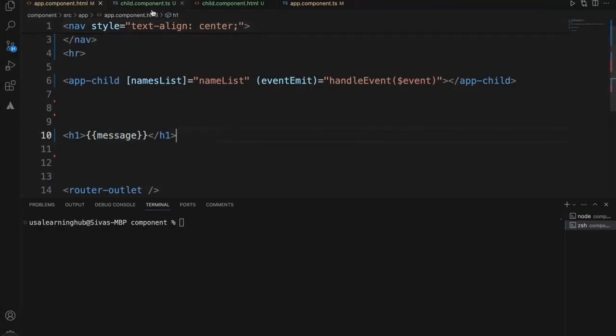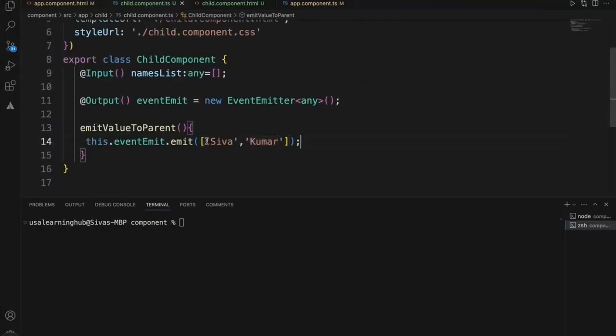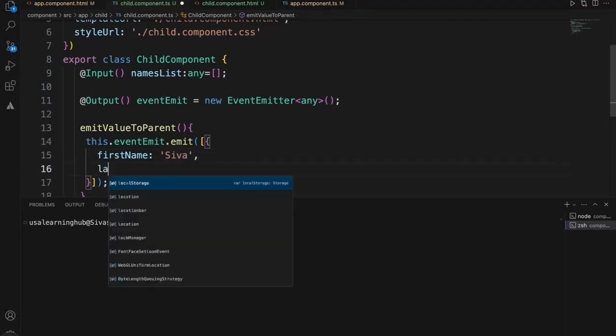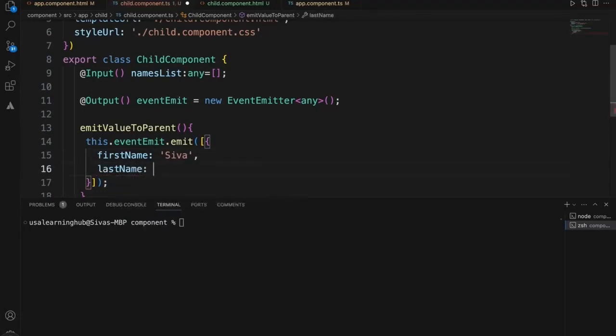Because it is just a string, it is directly printed with the message. Let's change this to pass an object. So now we'll say first name, last name. Now we are passing an object.